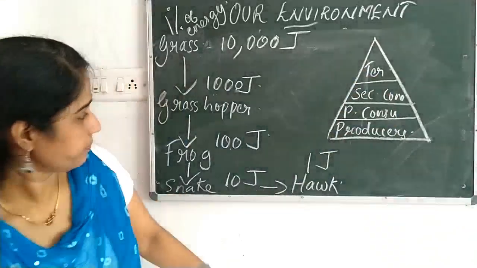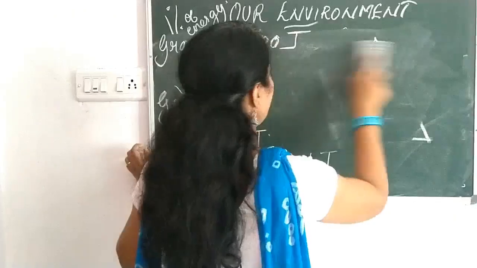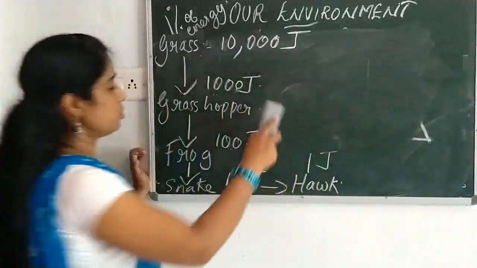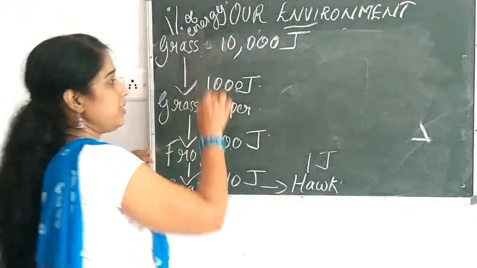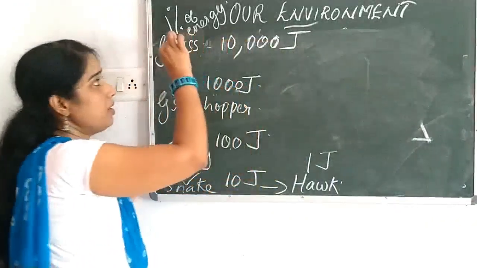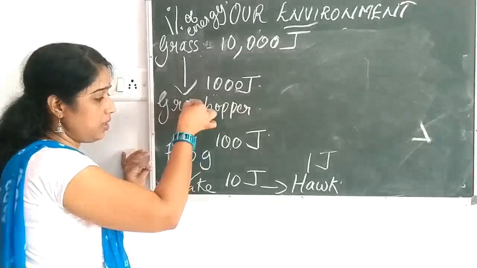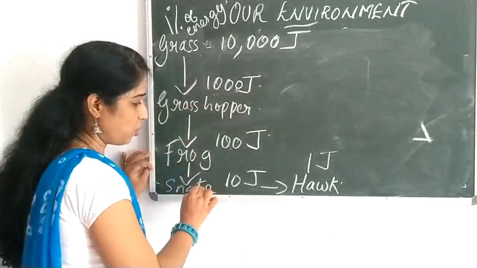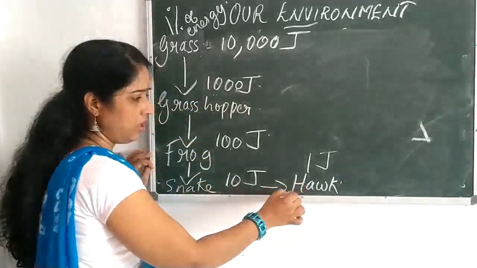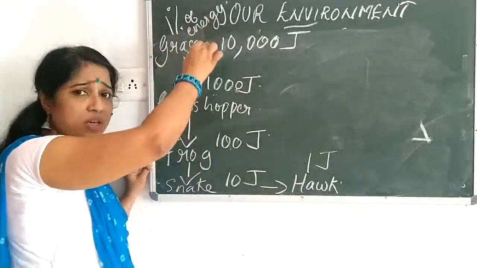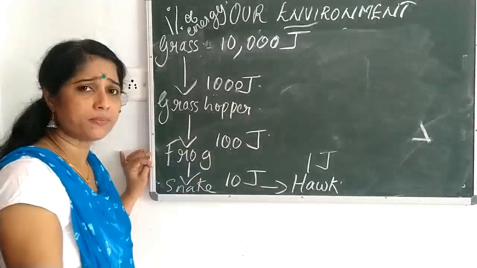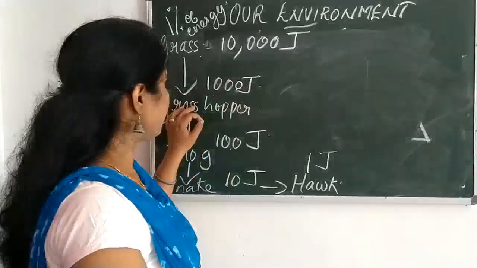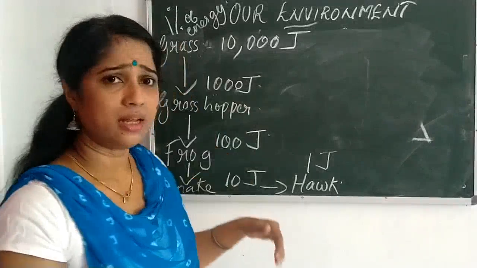Hope it is clear about the 10% law also. Again, we can move on to the trophic level, and we know that the energy flows from grass to grasshopper, grasshopper to frog, frog to snake, and snake to hawk. Can you see any reverse flow of energy here? When the frog dies, does the grasshopper get anything? Imagine, when the grasshopper dies, does the grass get anything?